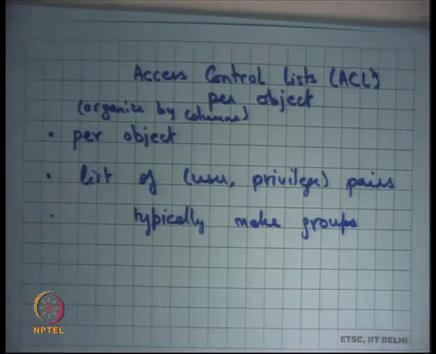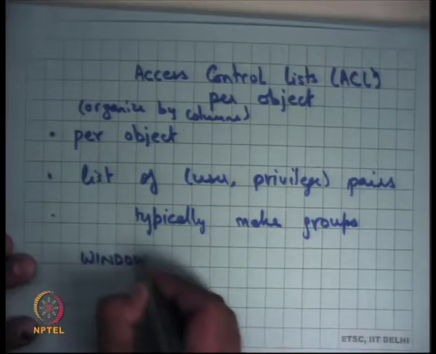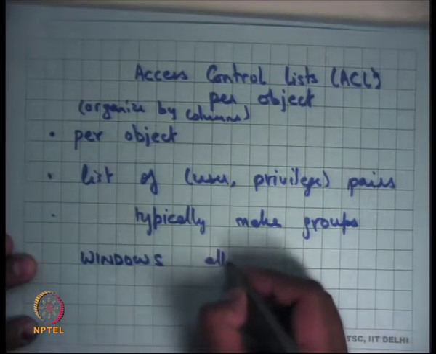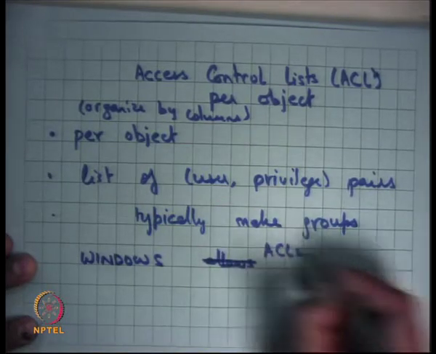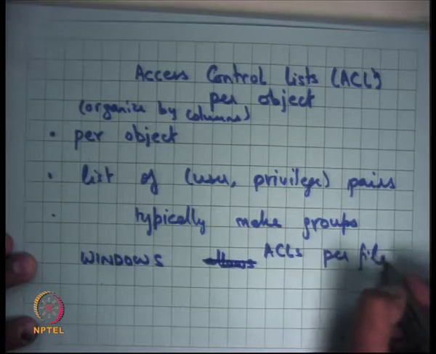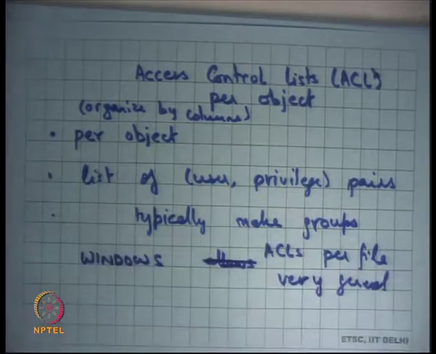So let's look at it in practice. Windows implements ACLs per file, very general. On Windows you can go to the properties of a file and specify a long list of which user is allowed to do what. So here's an example of an operating system that allows very general ACLs.